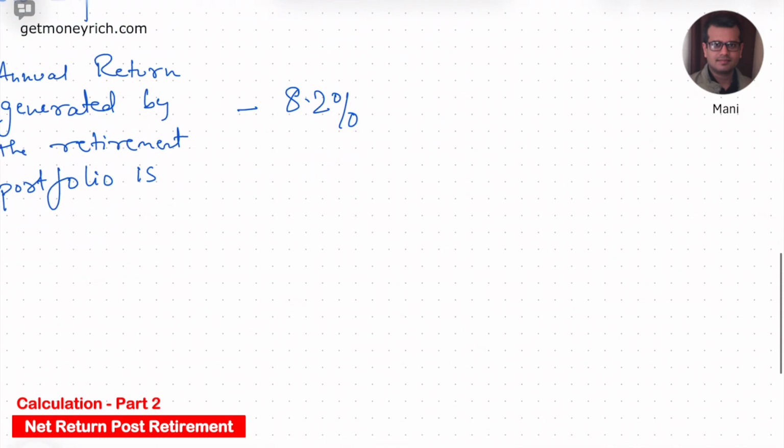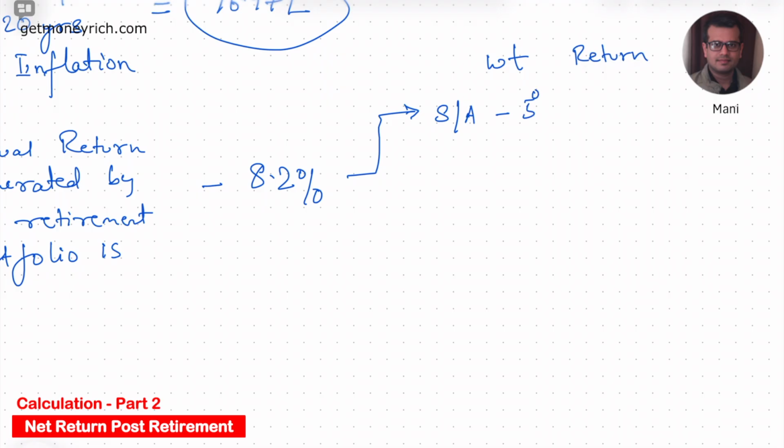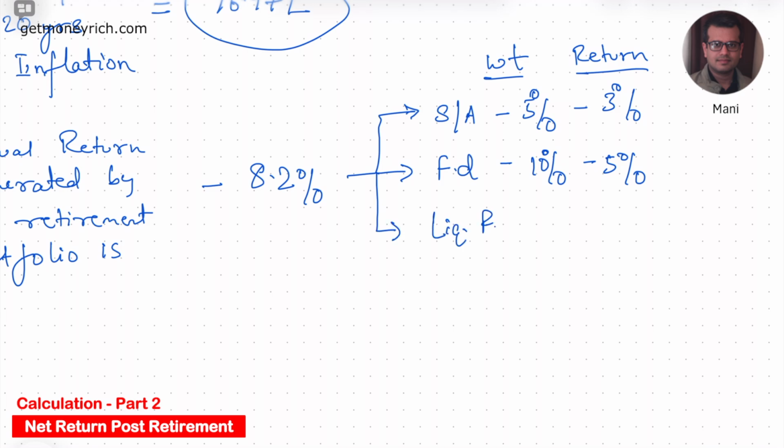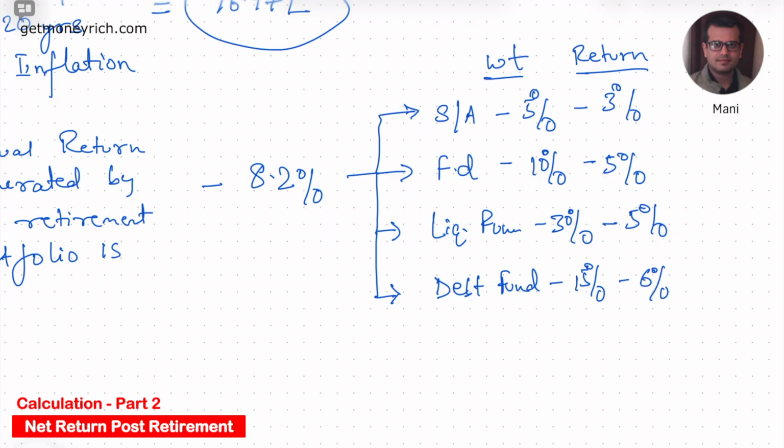Now suppose the annual return generated by the retirement portfolio is, let's say, 8.2%. Why am I saying 8.2%? Because let's suppose the retirement portfolio is split between a savings account, let's say 5%, which generates a return of 3%. The money is also kept in fixed deposit, and let's say out of the total portfolio 10% is in fixed deposit, and the return generated from fixed deposit is 5%. Then some money is kept in liquid funds, about 30%, which is generating a return of again 5%. Then about 15% is in debt fund, and the return coming from debt fund is 6%.